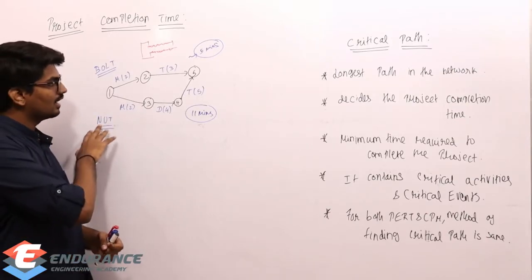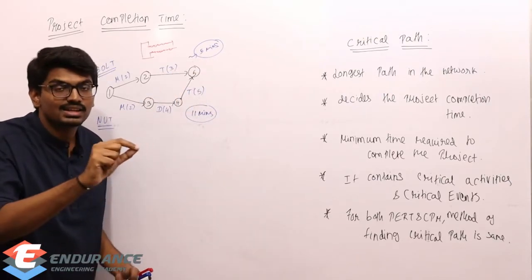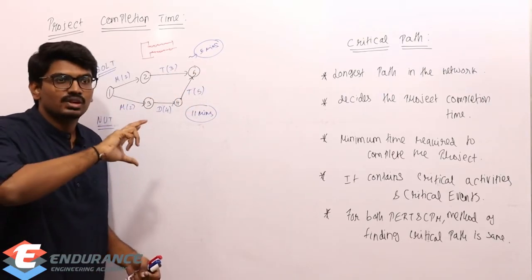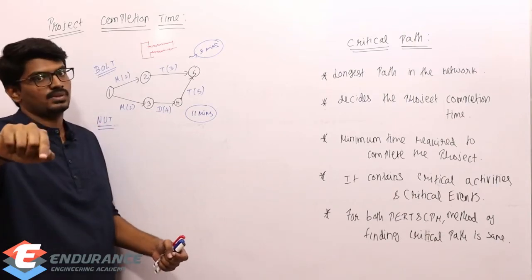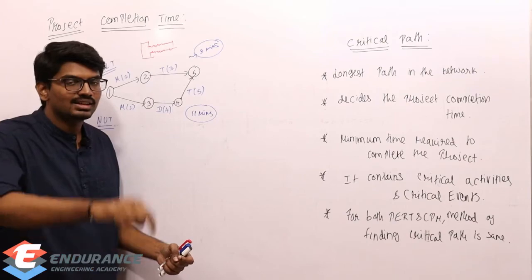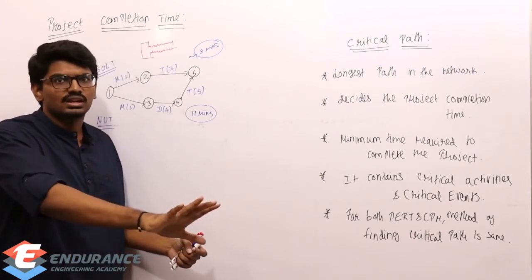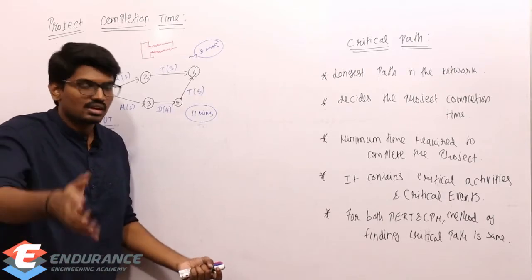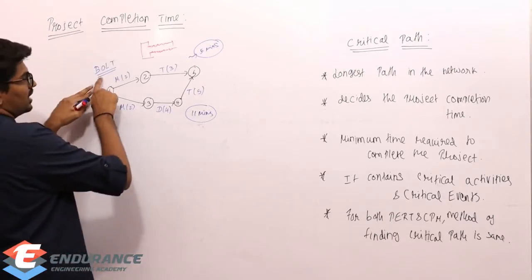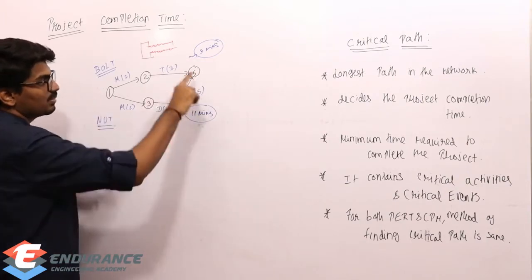Simple. If I take the time of the longest path, the path which is taking more time, then that is the maximum time it's going to take to complete all the products, right? Let me say again. For completing bolt, it required 5 minutes. For completing nut, it required 11 minutes.